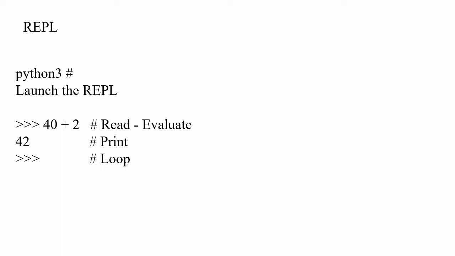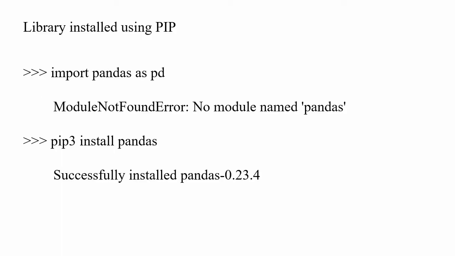It is asking you, okay, I am ready for the next command. Once you give the next command, it again reads, evaluates, prints the value, and is ready for the loop. So this is a continuous process, and it's called REPL. I thought you might understand the REPL concept. All other programs read, compile, evaluate and print, and that's the process for all other programs.